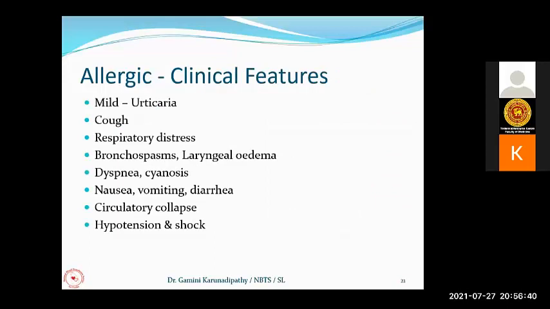So the other common features associated with the allergic reactions are the cough, respiratory distress. They can get the bronchospasms with laryngeal edema. They can get severe dyspnea due to the bronchospasm with cyanosis. They can have nausea, vomiting, diarrhea. Sometimes they can get the circulatory collapse with hypotension and shock.